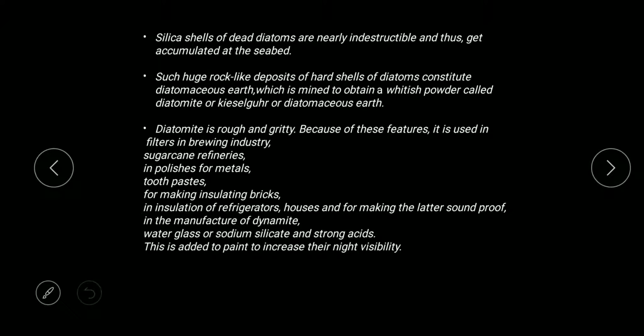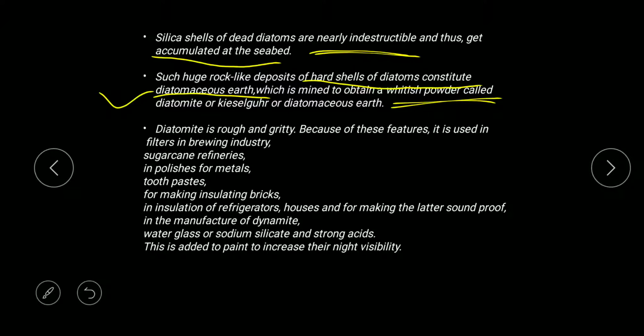Now, when we talk about the silica cells of dead diatoms, they are nearly indestructible. They have silica cells, but they are indestructible. So what happens? They accumulate at the seabed, and they form a huge rock. Such huge rock deposits of hard cells of diatoms constitute diatomaceous earth, which is mined to obtain a whitish powder. So remember, diatomaceous earth is formed due to the accumulation of these diatoms at the bed of the sea, and this will act as diatomaceous earth or diatomite or Kieselguhr.